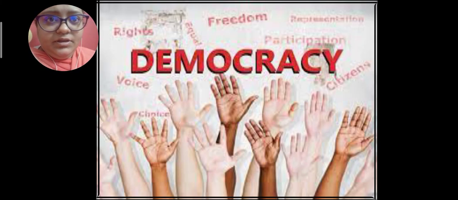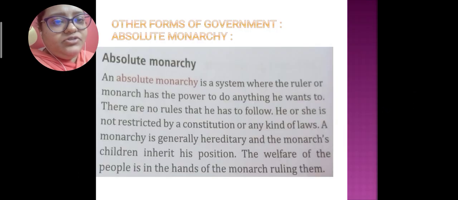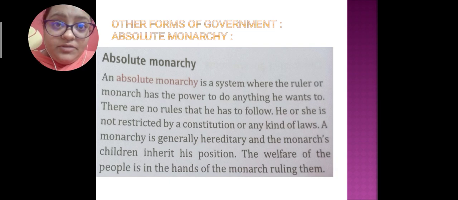Hello students. So today I will start with part 2 of the explanation of Civics chapter 1, that is Democracy, from the Milestone book. Today we will learn about the other forms of democracy and the other forms of government. There are different types of forms of government.